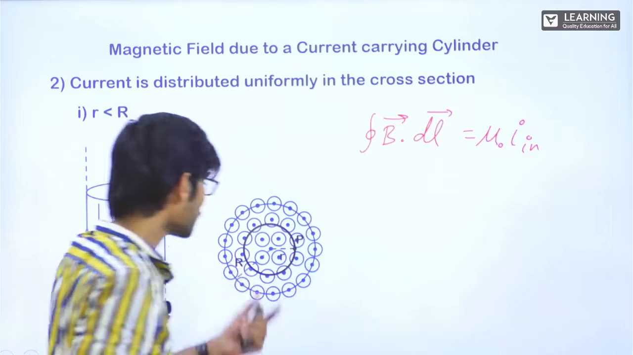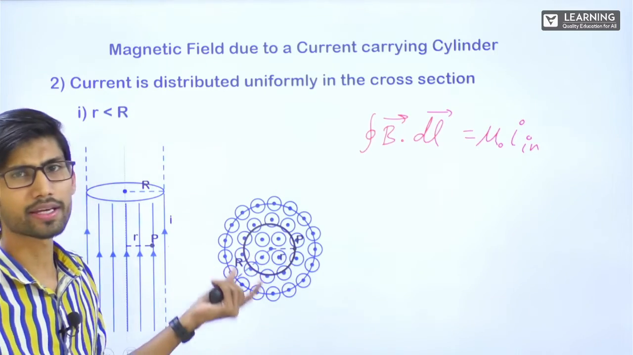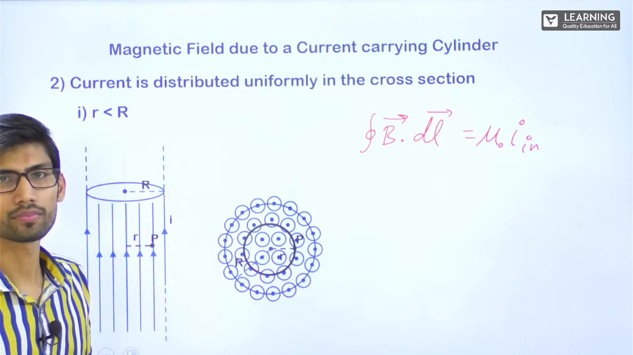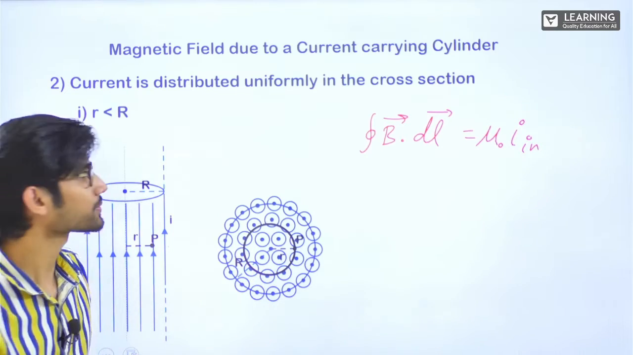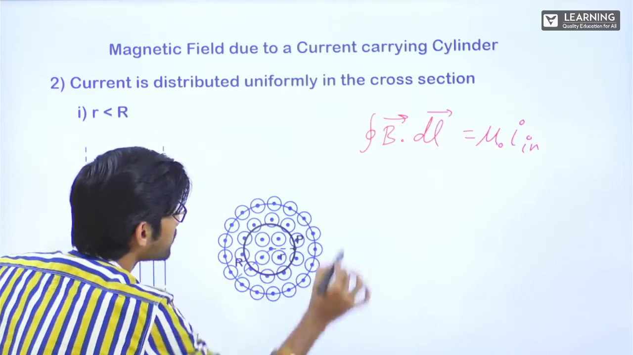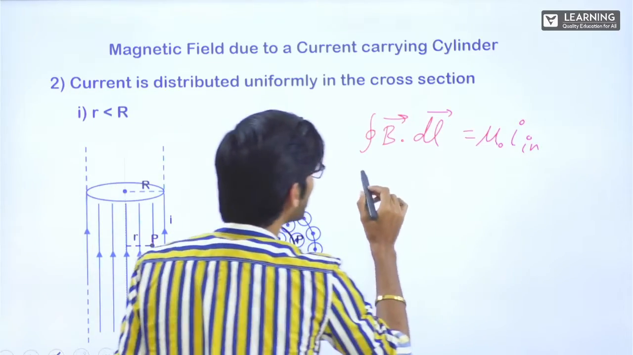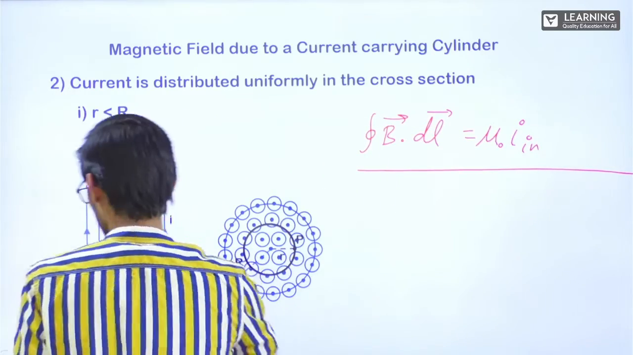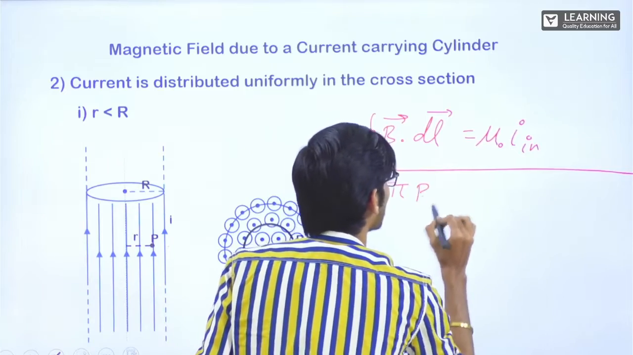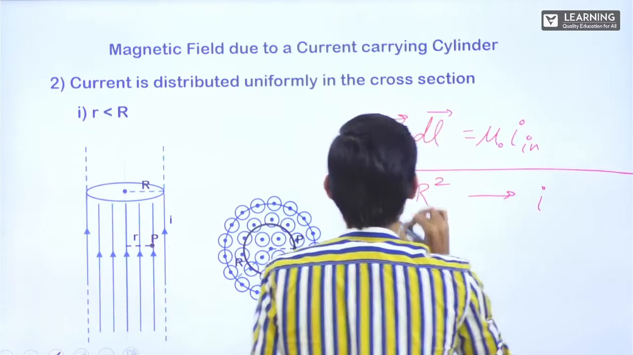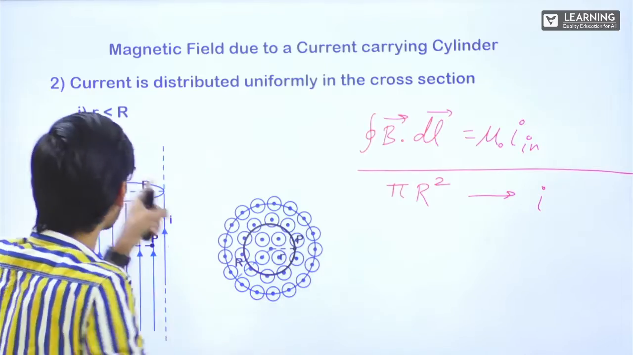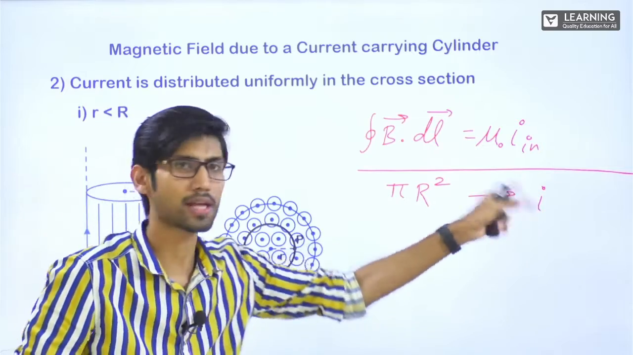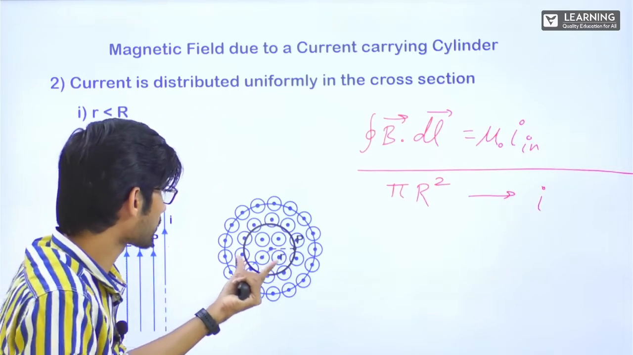See here, the I inside. In the previous case, I inside was 0. How much I is there inside? If in this entire cross section, which is pi R square, by the unitary method we can easily find out. For the cross section pi R square, the current is I, correct? In this entire pi capital R square, the current is I. So in this much, how much current will be there?